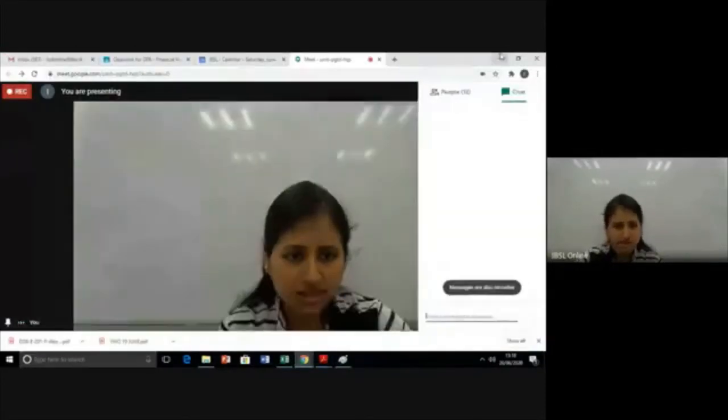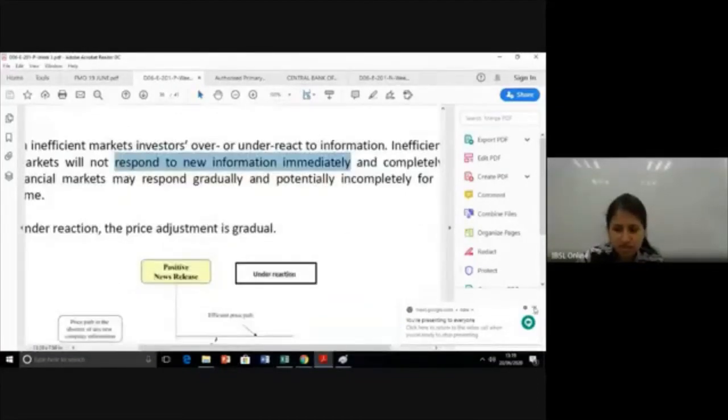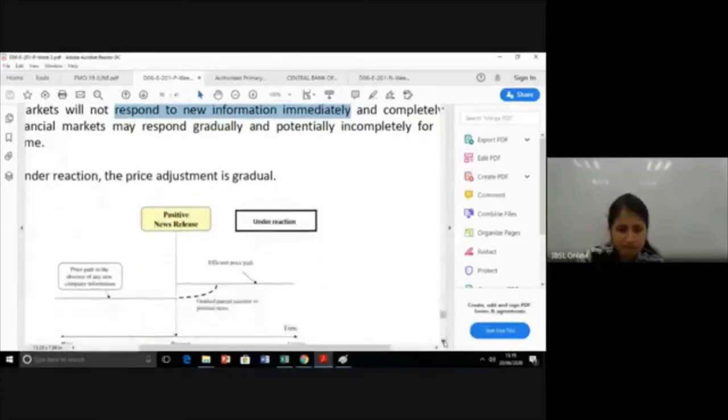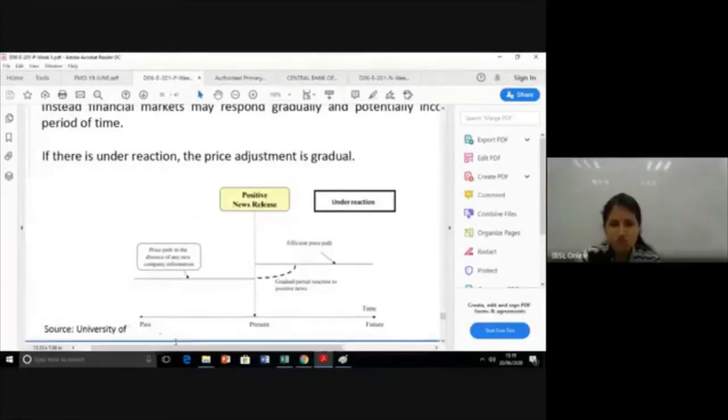Here we are going to talk about the new positive news release again. Now here we are going to see a situation where it's a positive news, but the market has underreacted to it. The market has maybe not fully understood the consequences or the benefits that news can bring to the company. So you can take a note of it: it's an underreaction to a positive news.